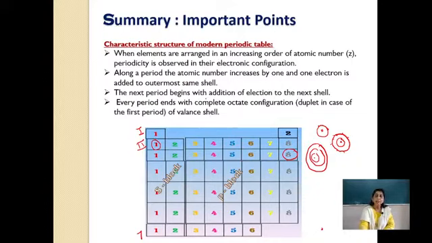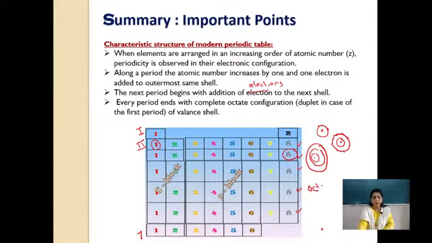The next period begins with the addition of electrons in the next shell. Sorry, by mistake 'election' is written here; please change it to electrons. So when you come to the next period, 1 shell increases and again 1 to 8 electrons keep adding in the same shell. Every period ends with a complete octet configuration. If you see the last element of each period, it ends with 8, and 8 is nothing but an octet.